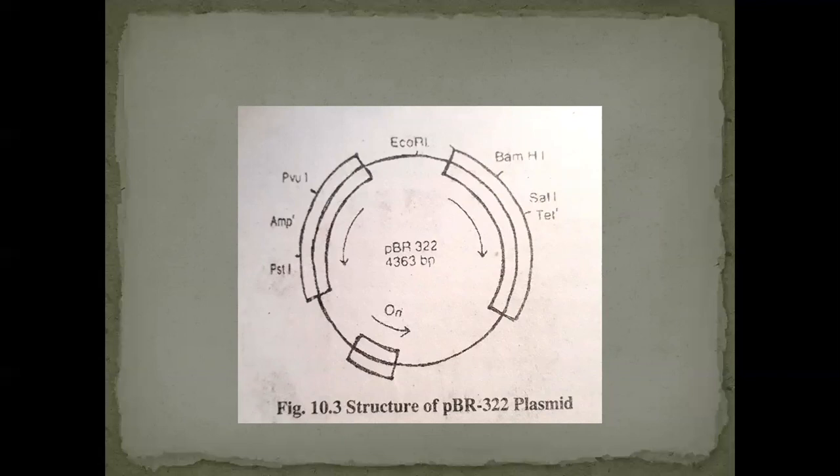These marker genes are useful in the identification of clones. This plasmid also has an ORI gene where the replication starts, and it contains a number of specific target sites for particular restriction enzymes.